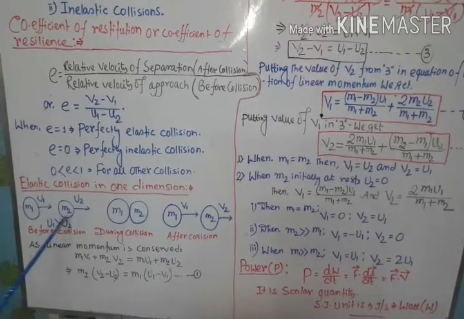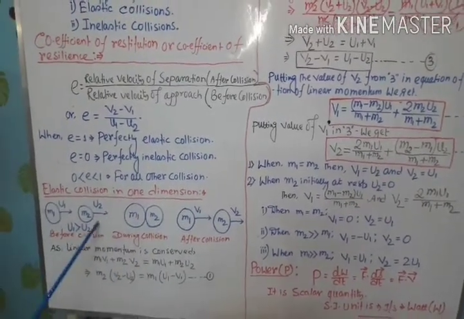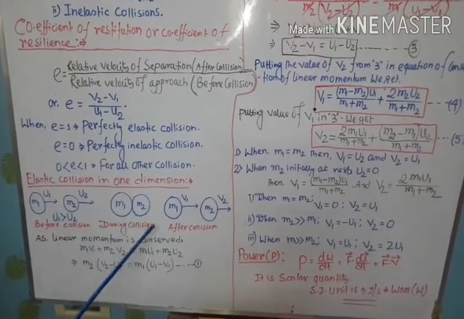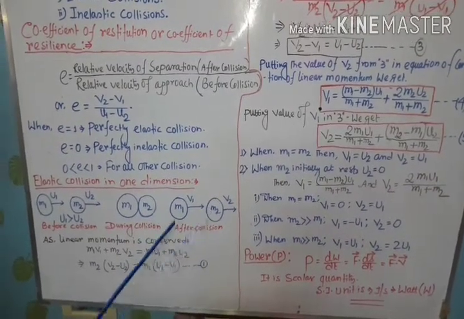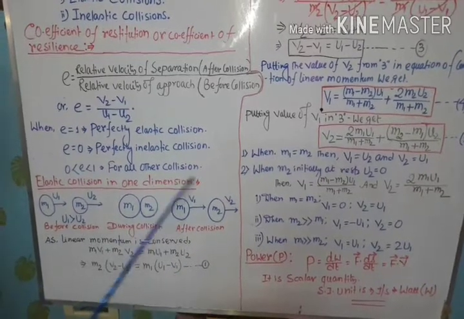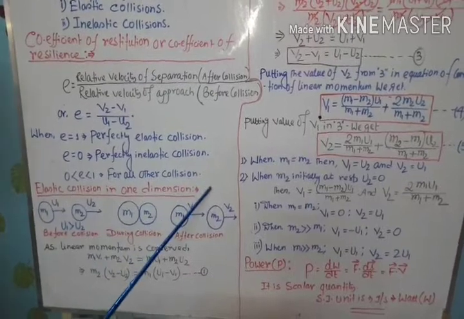As u1 is greater than u2, at a certain instant of time these two objects collide with each other. This is the situation during collision, and after collision the two objects m1 and m2 are moving with velocities v1 and v2.